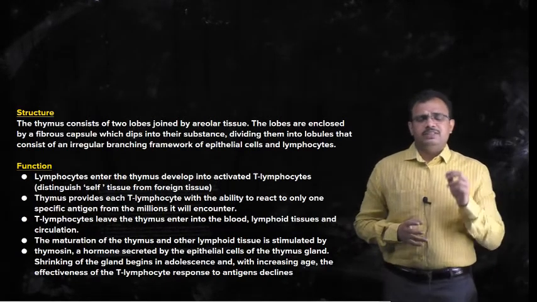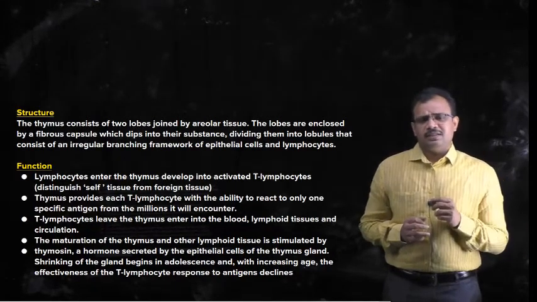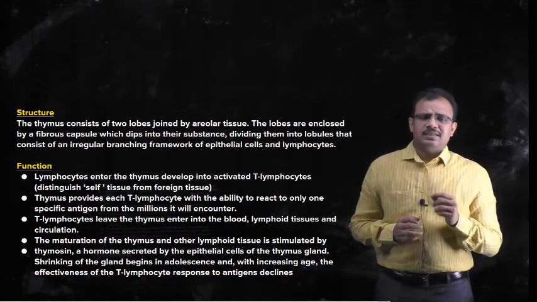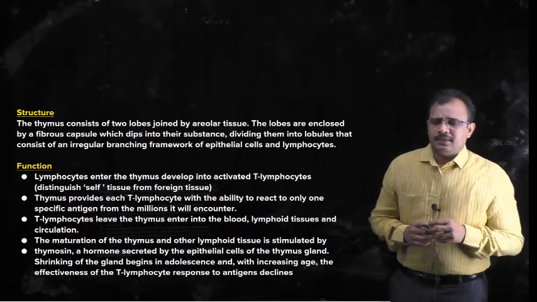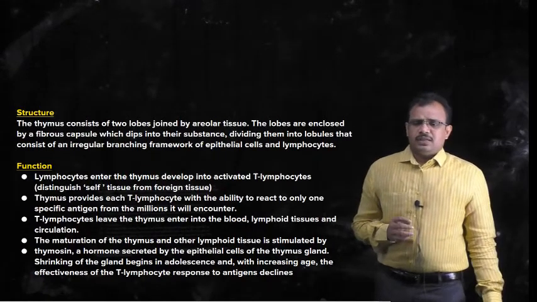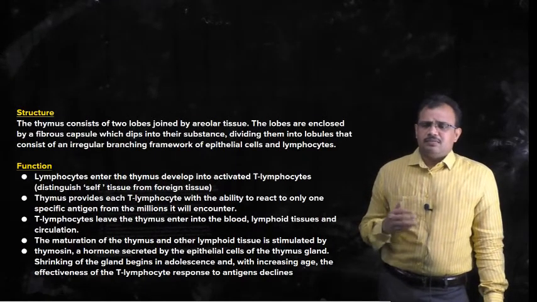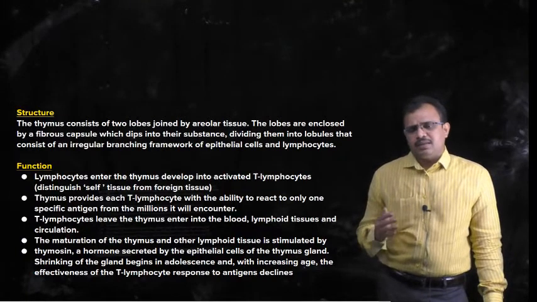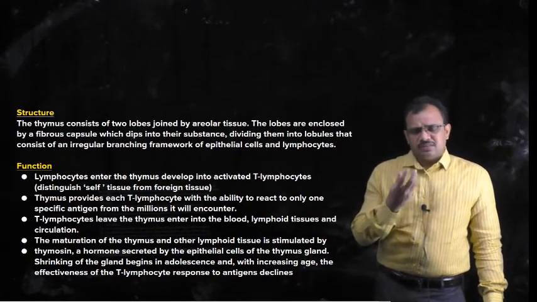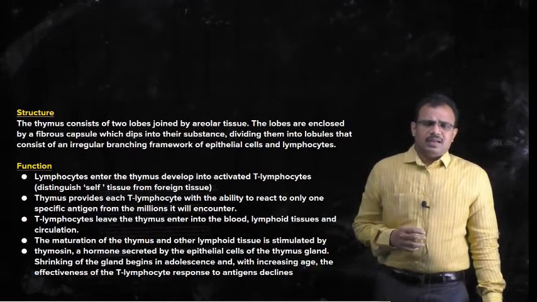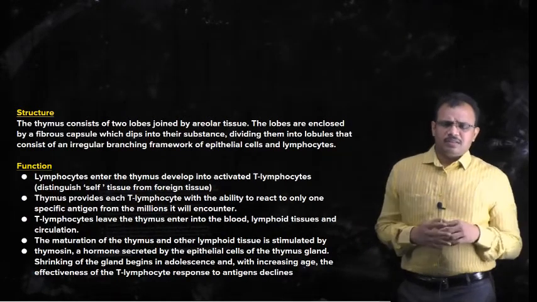That is specificity, and this specificity for a T lymphocyte is given by the thymus gland, so that the T lymphocyte will react with only that particular specific antigen from the millions of antigens it will encounter. It will not bind to all types of antigen.